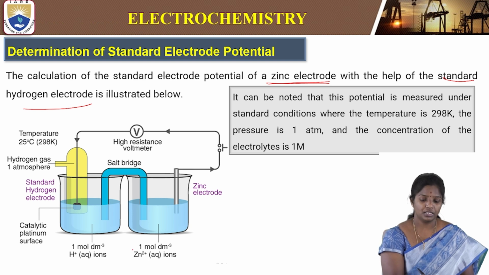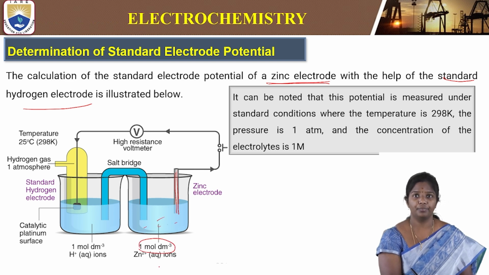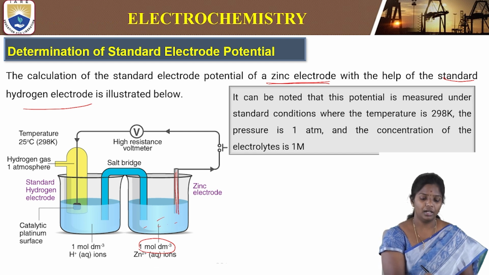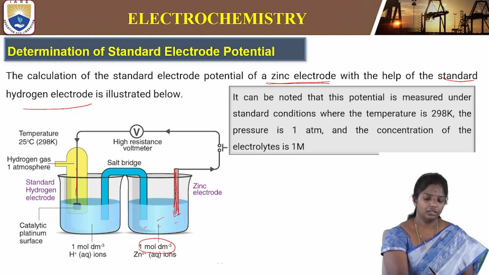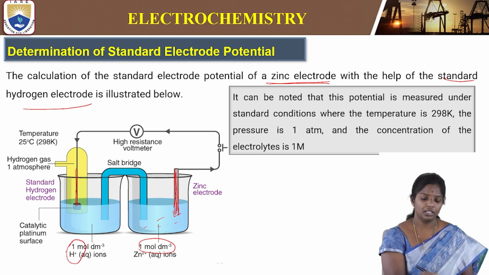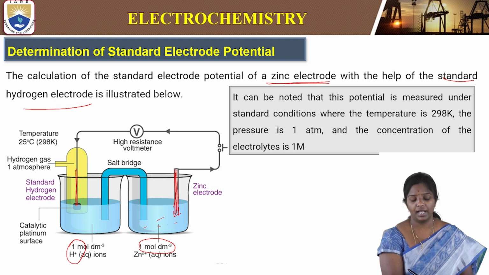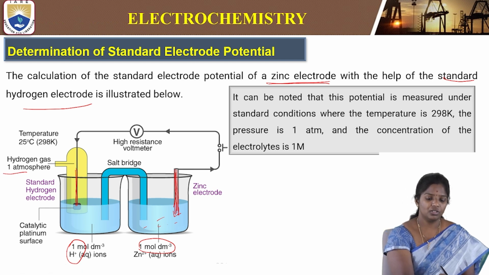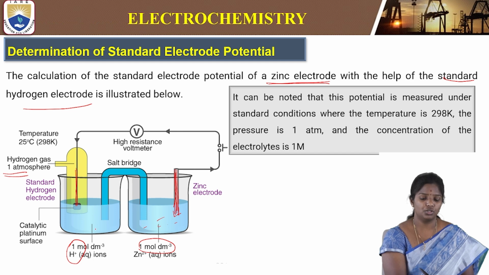The setup is like this: a zinc rod is dipped in 1 molar zinc sulfate solution, then connected to a standard hydrogen electrode, wherein an inert metal is dipped in 1 molar H plus ions, or any 1 molar acid, and hydrogen gas at 1 atmospheric pressure is sent through the tube, at a temperature of 298 Kelvin.